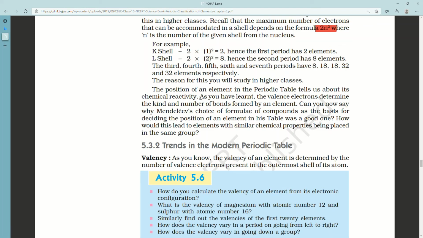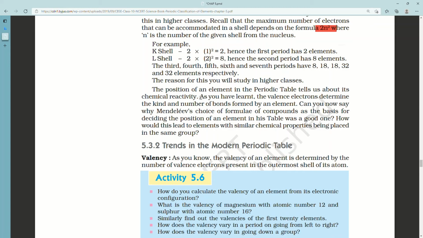The position of an element in the periodic table tells us about its chemical reactivity. As you have learned, the valence electrons determine the kind and number of bonds formed by an element. Can you now say why Mendeleev's choice of formulae for compounds as the basis for deciding the position of an element in his table was a good one?